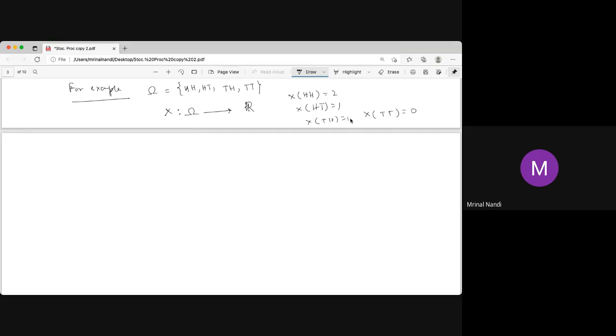So now this is 2, 1, 1, 0. This makes life simple basically. 2 means it is 2 heads. So that's why the random variable is sometimes described as denoting the number of heads in 2 tosses.